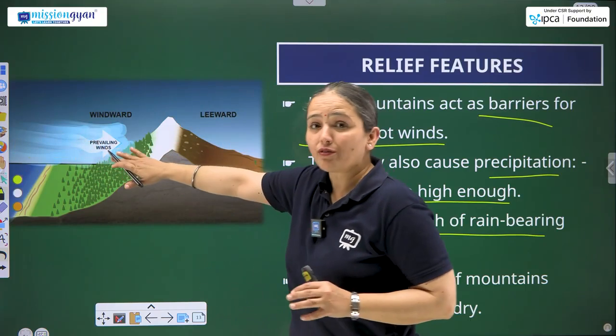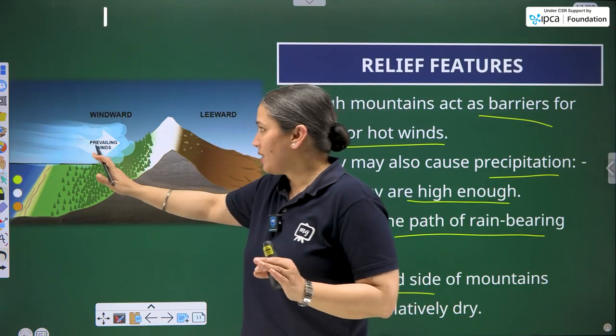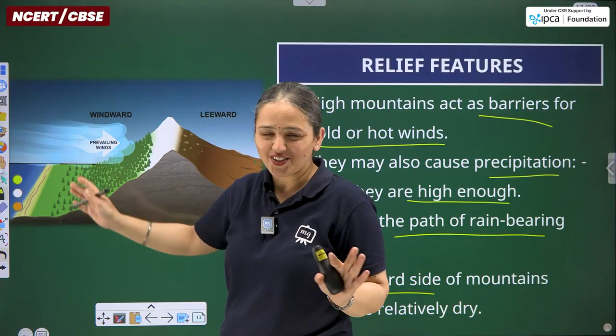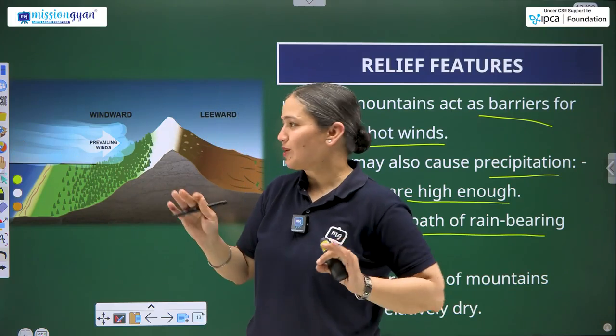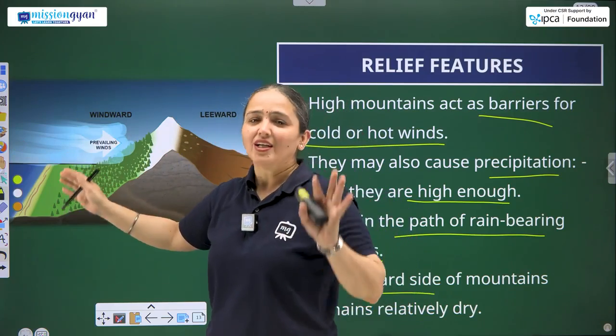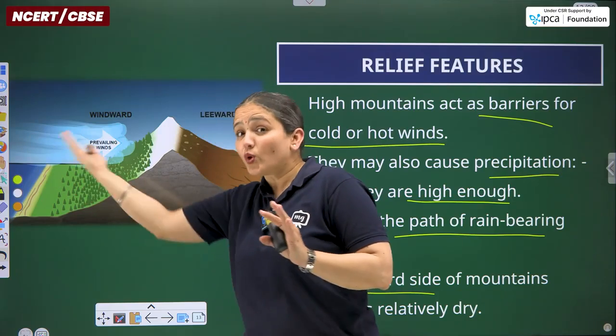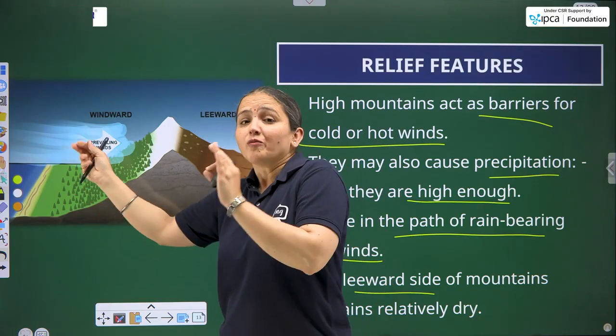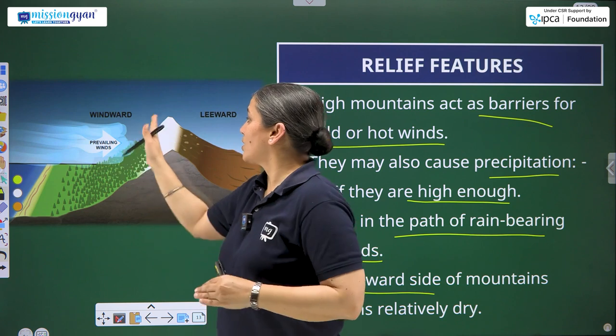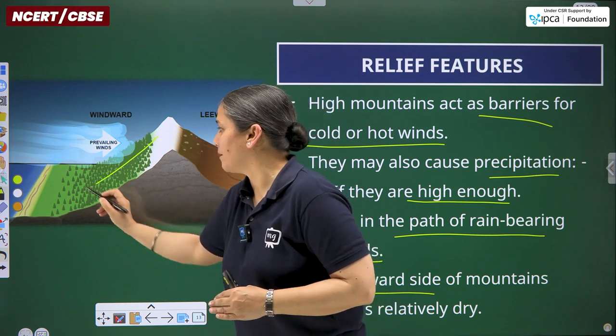This is the direction of the wind. Whatever direction it is, we don't have to discuss whether the wind is blowing from east or west. Simply, this is the windward side. It means the side from where the wind is blowing towards this part of the mountain.